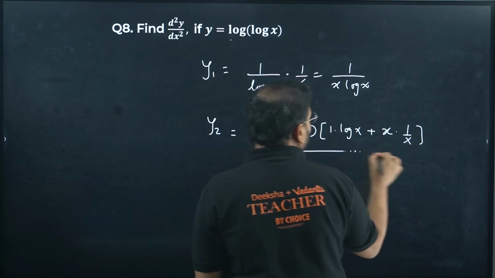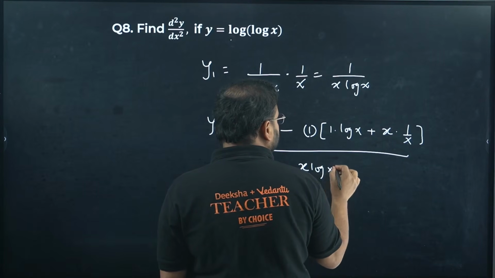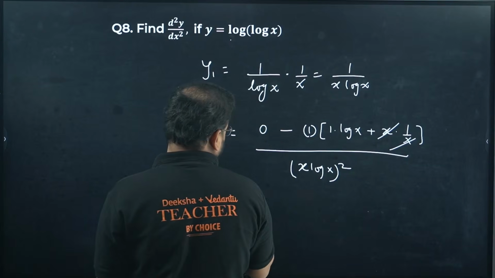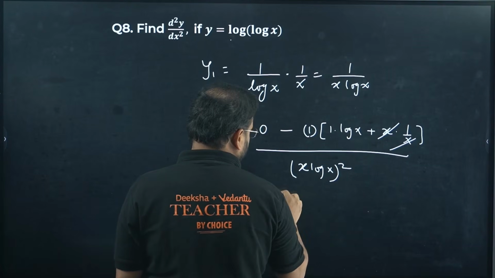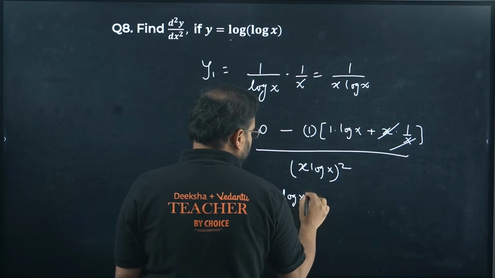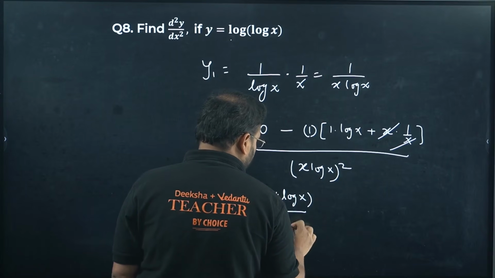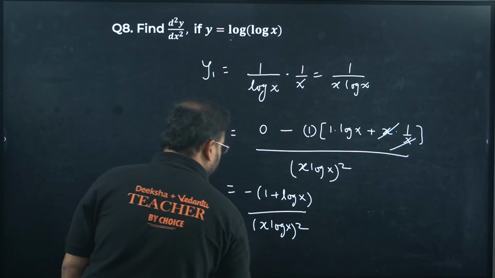Okay, I'm using the product rule in the second part. This is x log x the whole square. This is cancelled. I'm getting here minus 1 plus log x, and this is x log x the whole square. That's my second derivative.